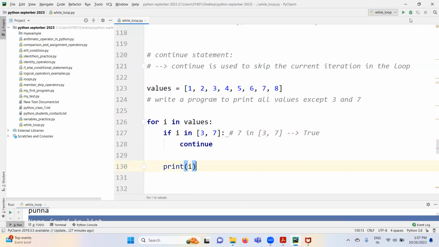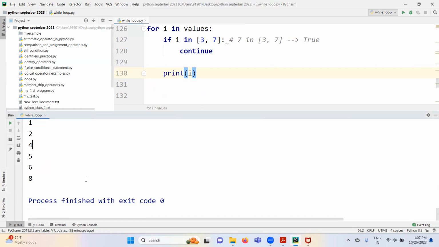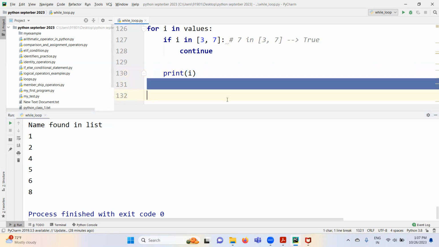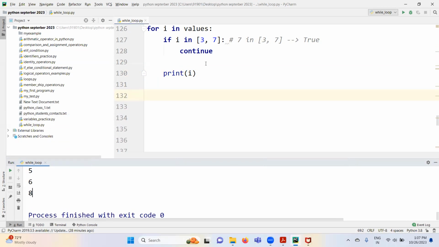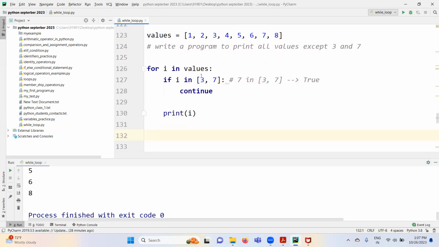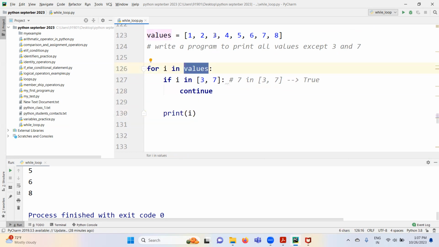So let me run this program. Is it executing as per expectation or not? 1, 2, 3 skipped here, right? 3 not printed. 4, 5, 6, 7 is skipped. 8 printed, right? That means our logic is executing. So the takeaway from this example is, whenever the continue statement is executed inside the loop, the current execution is going to be skipped and it is going to start the next iteration and pick the next available item.